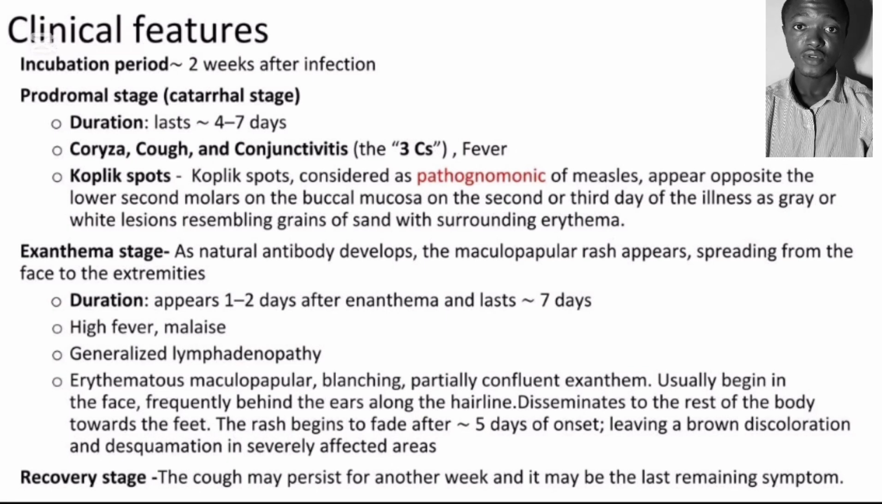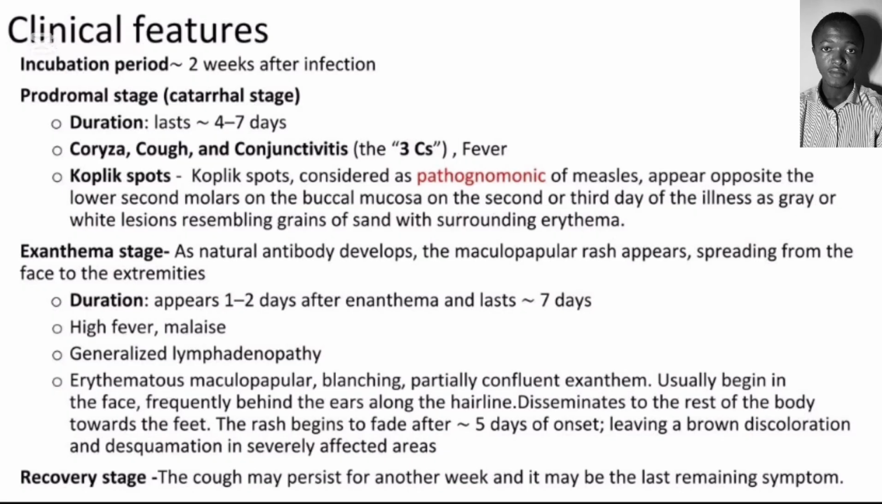Also, we have the exanthem stage. As natural antibodies develop, the maculopapular rash appears, spreading from the face to the extremities. The duration lasts 1 to 2 days after the prodromal stage, and approximately 7 days. For the recovery stage, the cough may persist for another week, and it may be the last remaining symptom. The exanthem stage comes along with symptoms such as high fever, malaise, and also generalized lymphadenopathy.